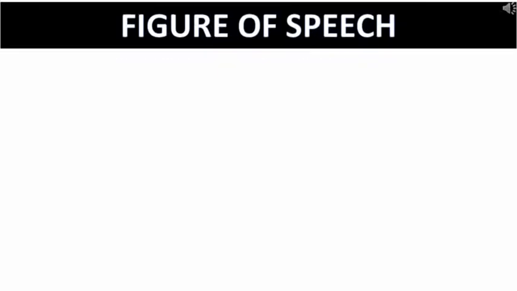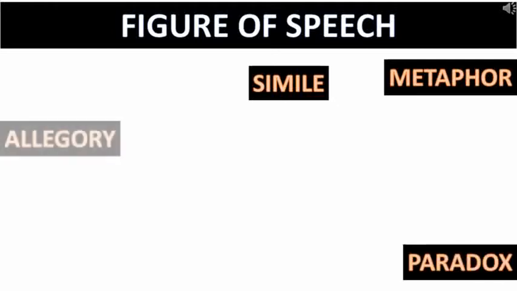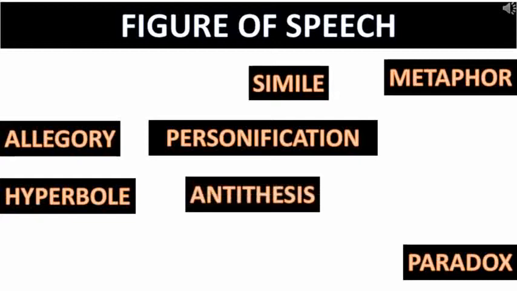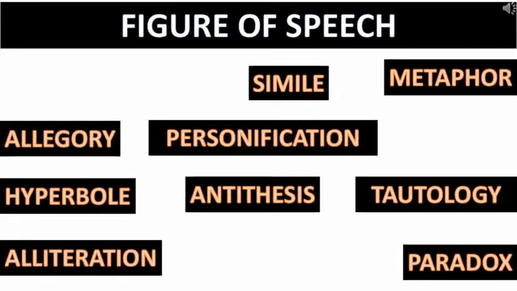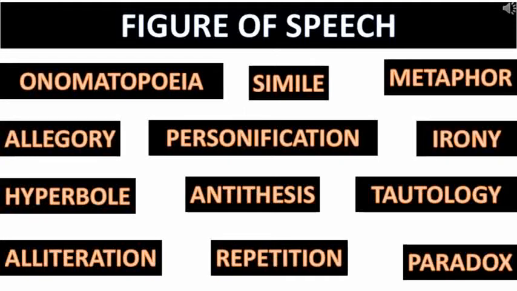Our next few videos will be focusing on figures of speech, their types and examples. In English, there are many figures of speech, but we will be focusing on 12 main figures of speech. They are simile, metaphor, paradox, allegory, personification, hyperbole, antithesis, tautology, alliteration, onomatopoeia, repetition, and irony.